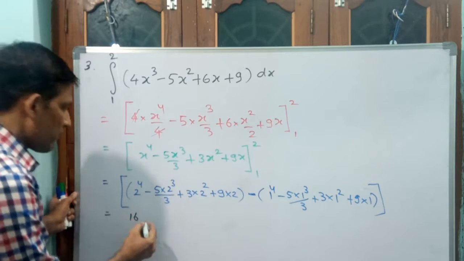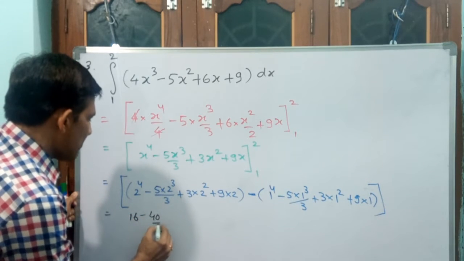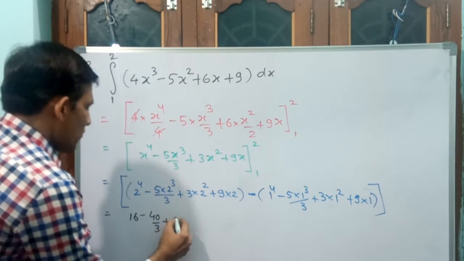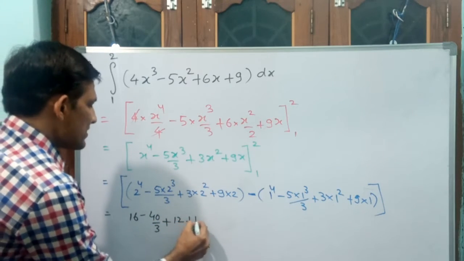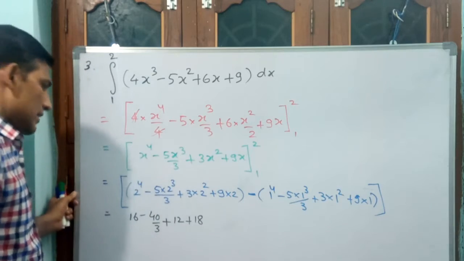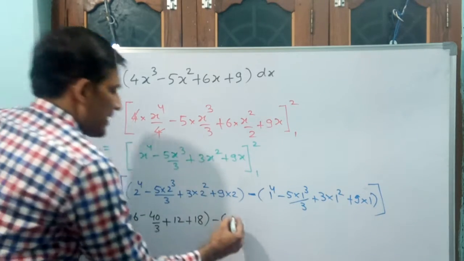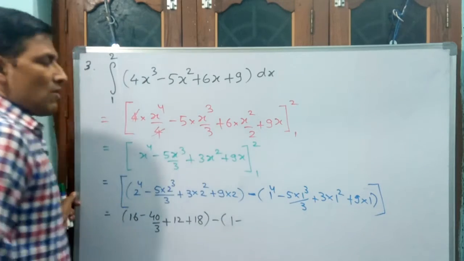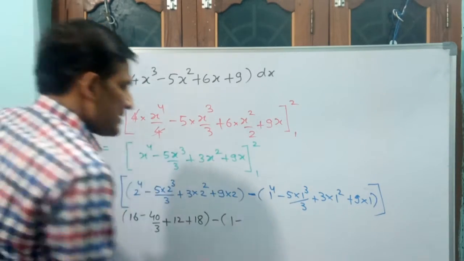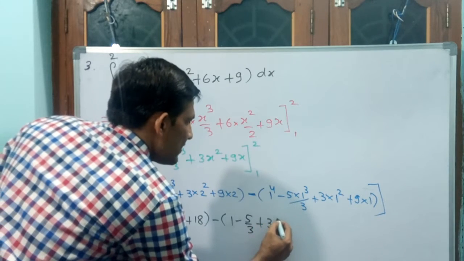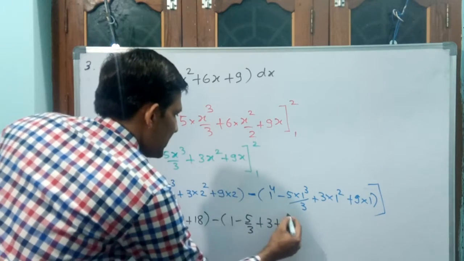8 into 5, 40. 40 by 3. Minus 40 by 3 plus 2 square is 4. 4 into 3, 12. Plus 18. Okay. Then you put parenthesis. Finalize this. 1 minus 1 cube, 1 5 by 3, plus 3 plus 9. Okay.